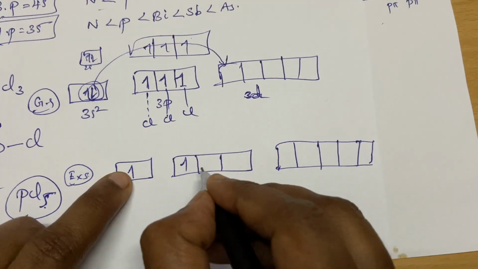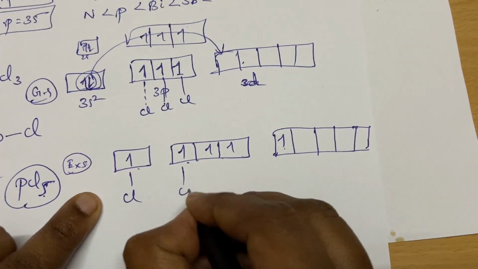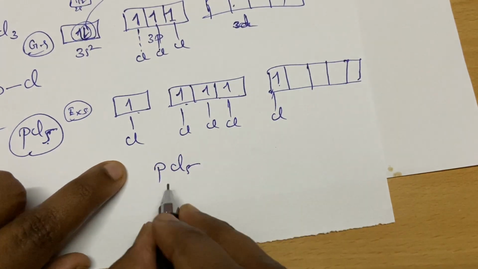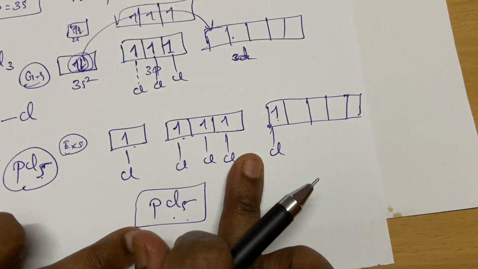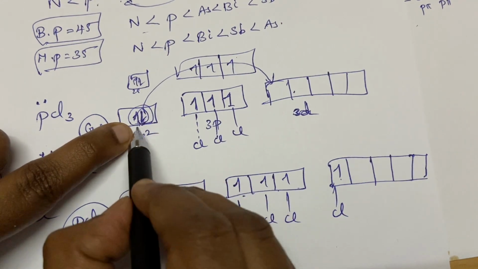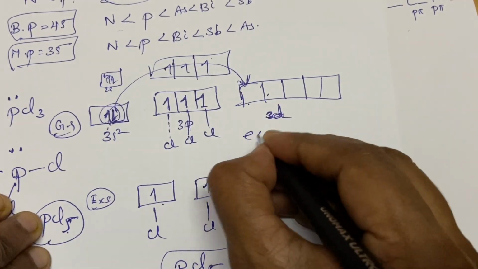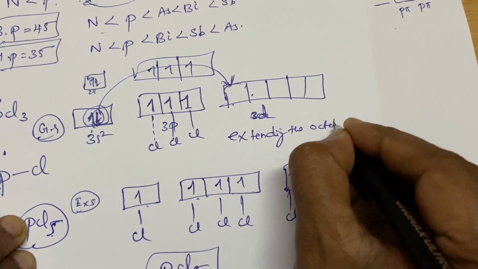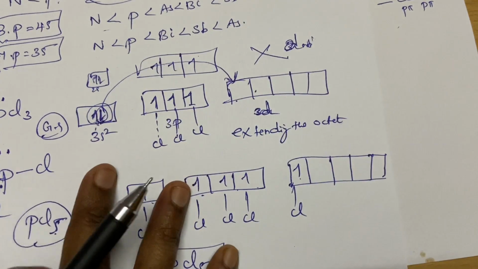So what happens here? This electron has occupied here. So we have 1, 2, 3, 4, 5 unpaired electrons. So 5 chlorine atoms will make a bond, and no lone pair. See, there is no lone pair on PCl5. So it has extended its octet. The paired electron getting unpaired and moving to another level, we call this extending the octet. But nitrogen cannot extend its octet because it doesn't have d orbitals. Students, this is a very important point.